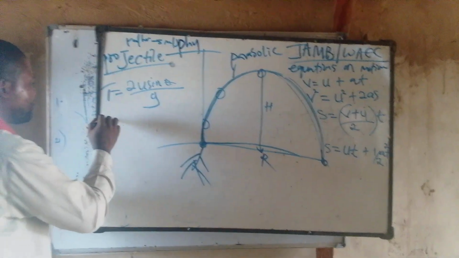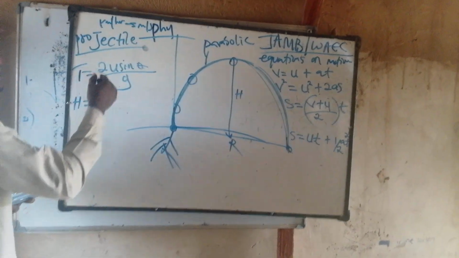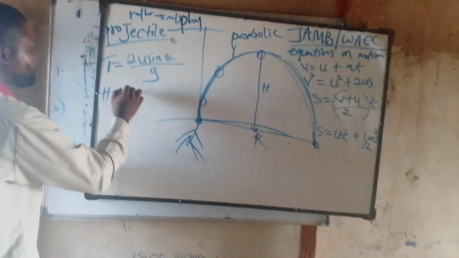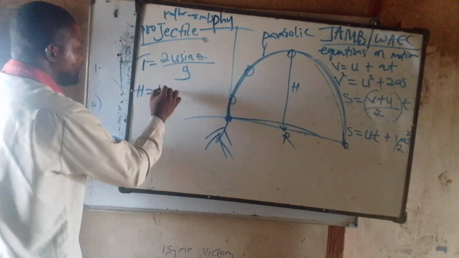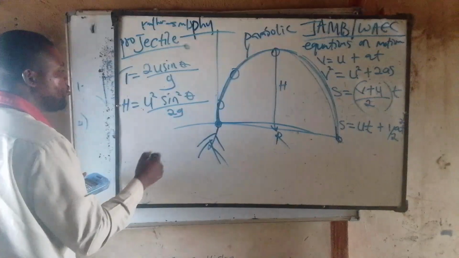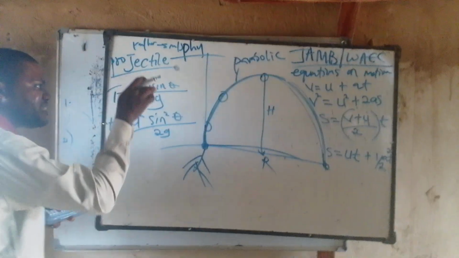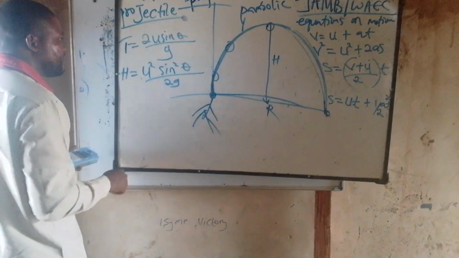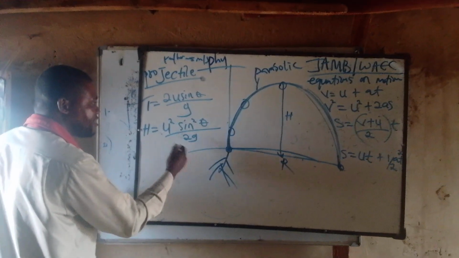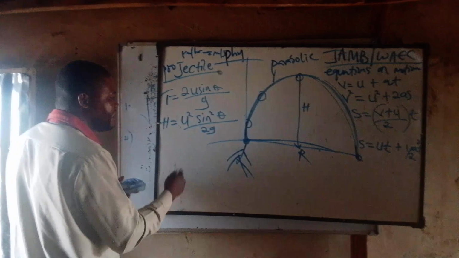The next one we now have is height. The height attained by a projected object is given by U squared sine squared theta over 2G. Look at the formula to calculate the height attained by the projected object. U is the initial velocity, sine is for the angle, theta is the angle also, as in sine theta means sine 50, sine 100, sine 30 as the case may be.